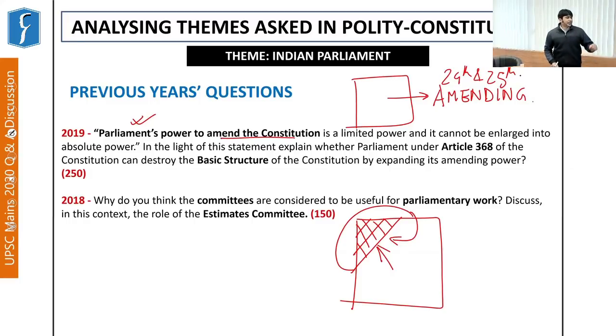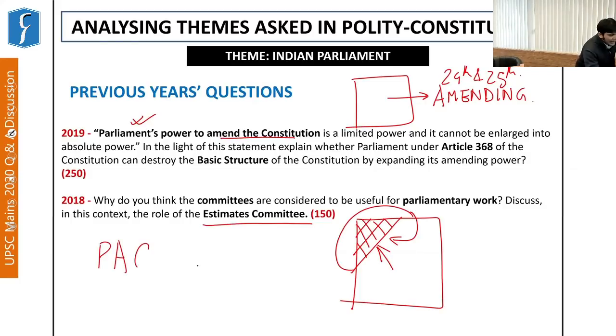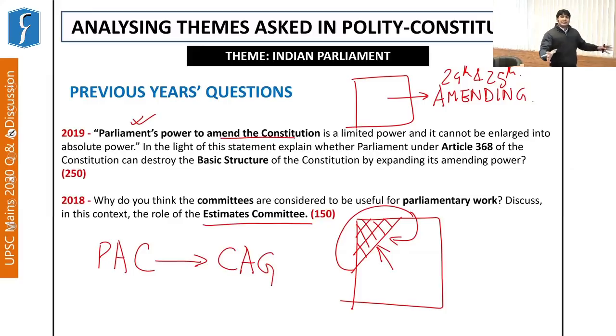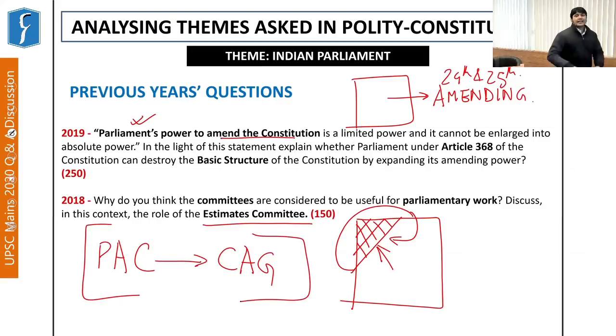Now, another important aspect which is generally asked by UPSC is regarding the parliamentary committees. As you can see, questions on Estimates Committee, and even questions on Public Accounts Committee, have been asked by UPSC. Now, another correlation is with respect to the Public Accounts Committee and the functioning of the Comptroller and Auditor General. Now, this again opens another dimension regarding the accountability of the functioning of the executive.